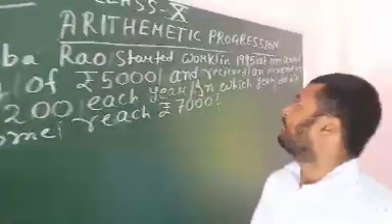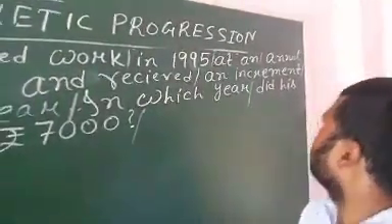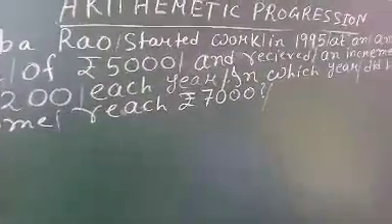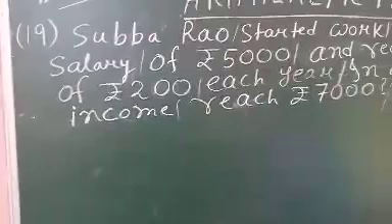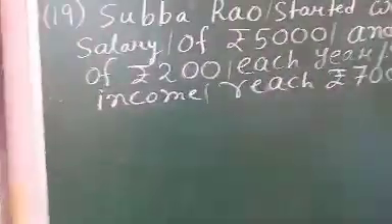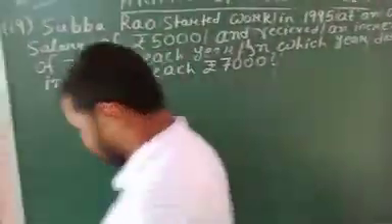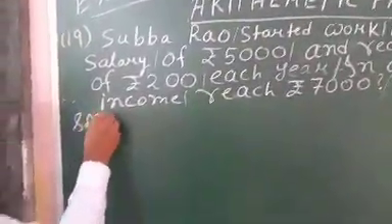Subbarao started work in 1995 at an annual salary of rupees 5,000 and received an increment of rupees 200 each year. In which year did his income reach rupees 7,000? So I shall discuss here the procedure to solve this kind of problem. So, solution.